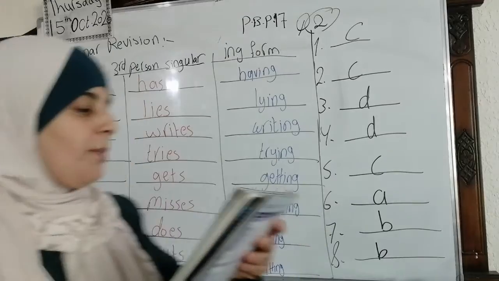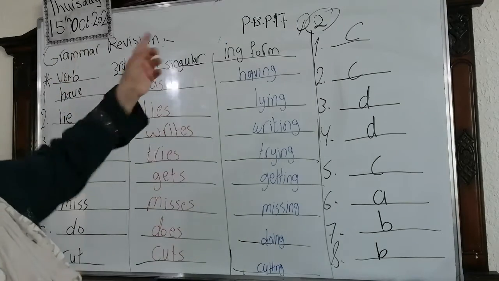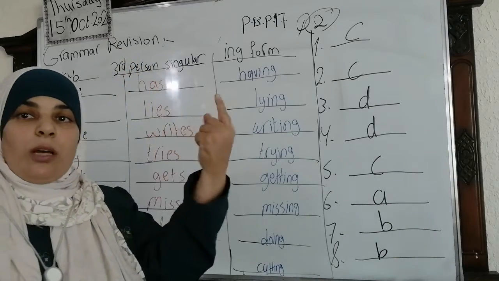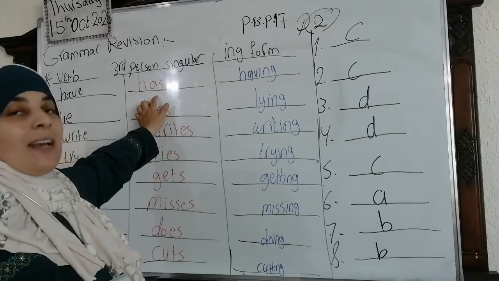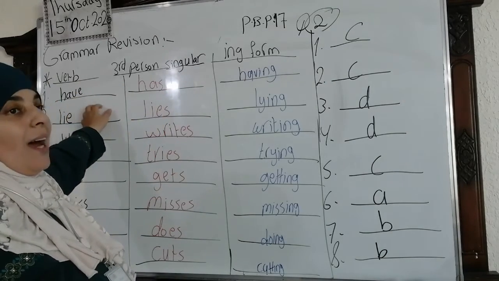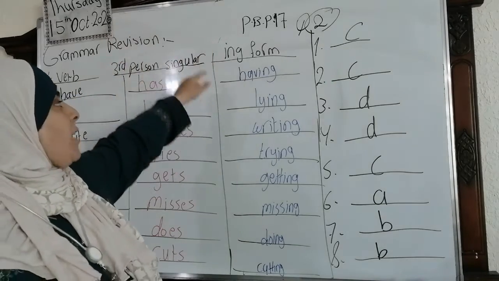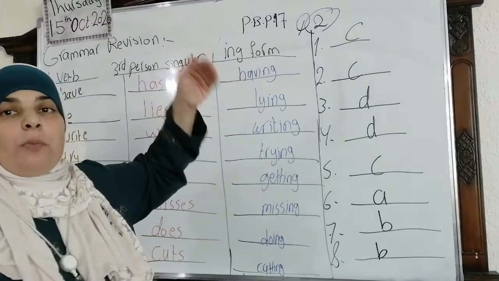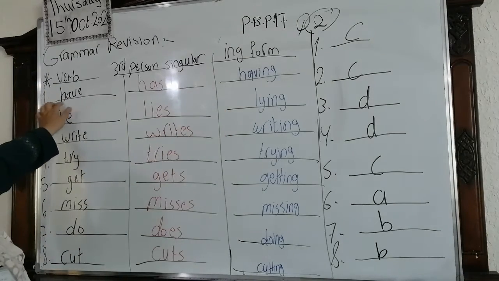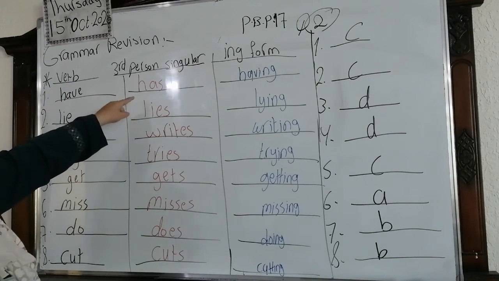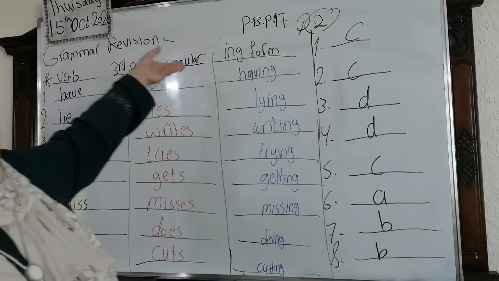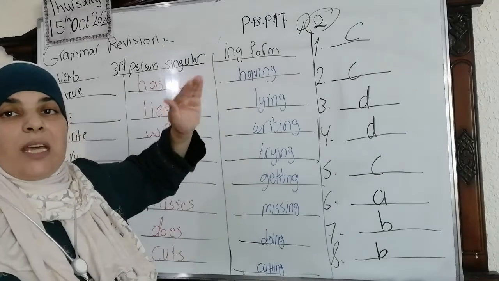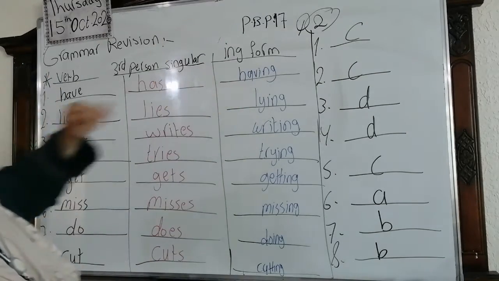Okay, you have the verb have. What do you mean by third person singular? It means that we cannot put have when we have singular or one person. We're going to put has. With the ing form we're going to write having. For example, without e, we drop the e. Now look at the first one. We have the verb have. The third person singular is has. We say she has a book. While the ing form we say having without the e. We drop the e and add ing.